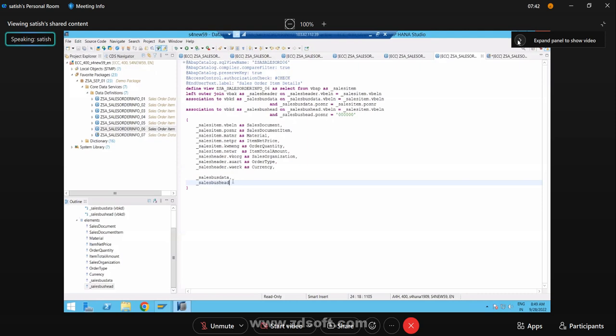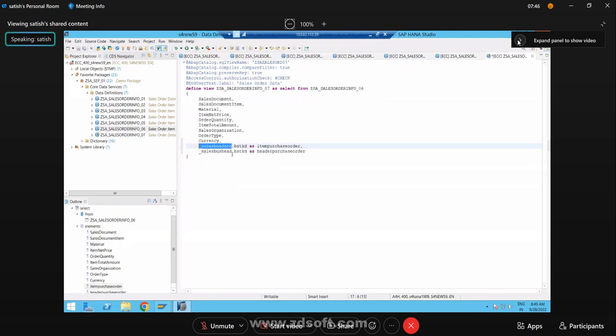Now I projected these 2 associations. Okay, fine. Now those associations I'm using in the next CDS, which I created on top of this CDS. This CDS is created on top of this. Now this is the name of the association which you specified in this CDS: association name dot name of the field, dot name of the field. You can specify it as it is.